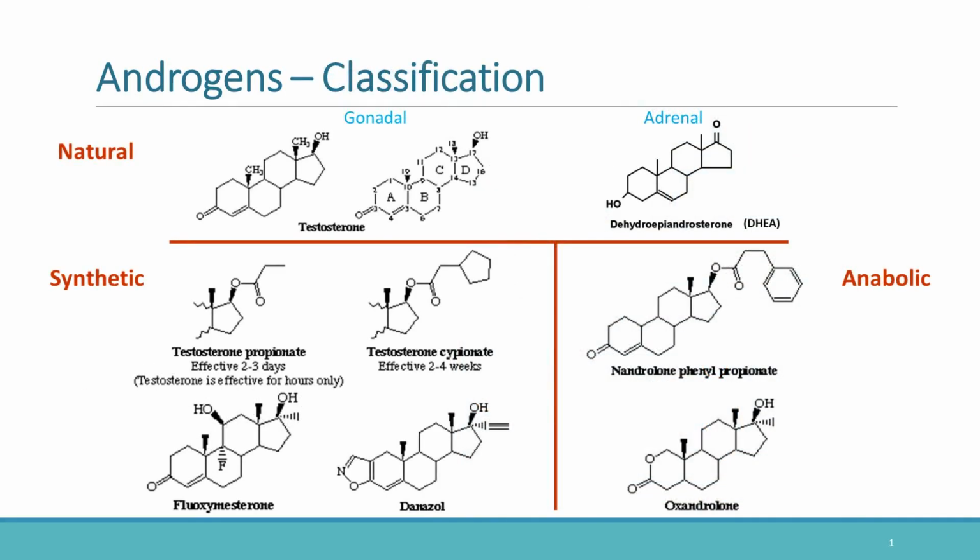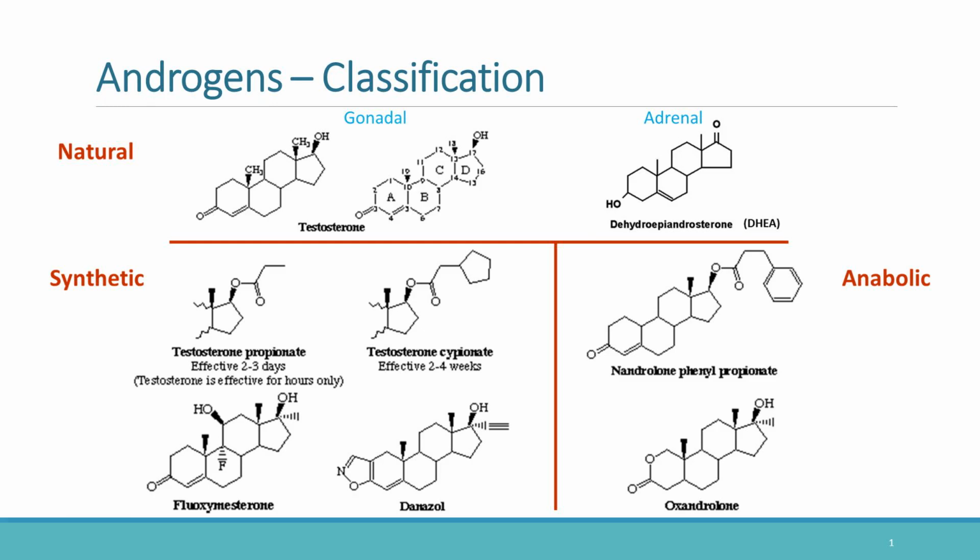Androgens can broadly be classified into natural and synthetic compounds. Natural androgens include the principal androgen testosterone and adrenal androgens such as DHEA. Synthetic androgens include various esterified testosterone preparations such as testosterone propionate and testosterone cypionate. Esterification increases lipid solubility and prolongs duration of action. That is why testosterone cypionate can act for weeks, whereas natural testosterone itself has a very short duration.